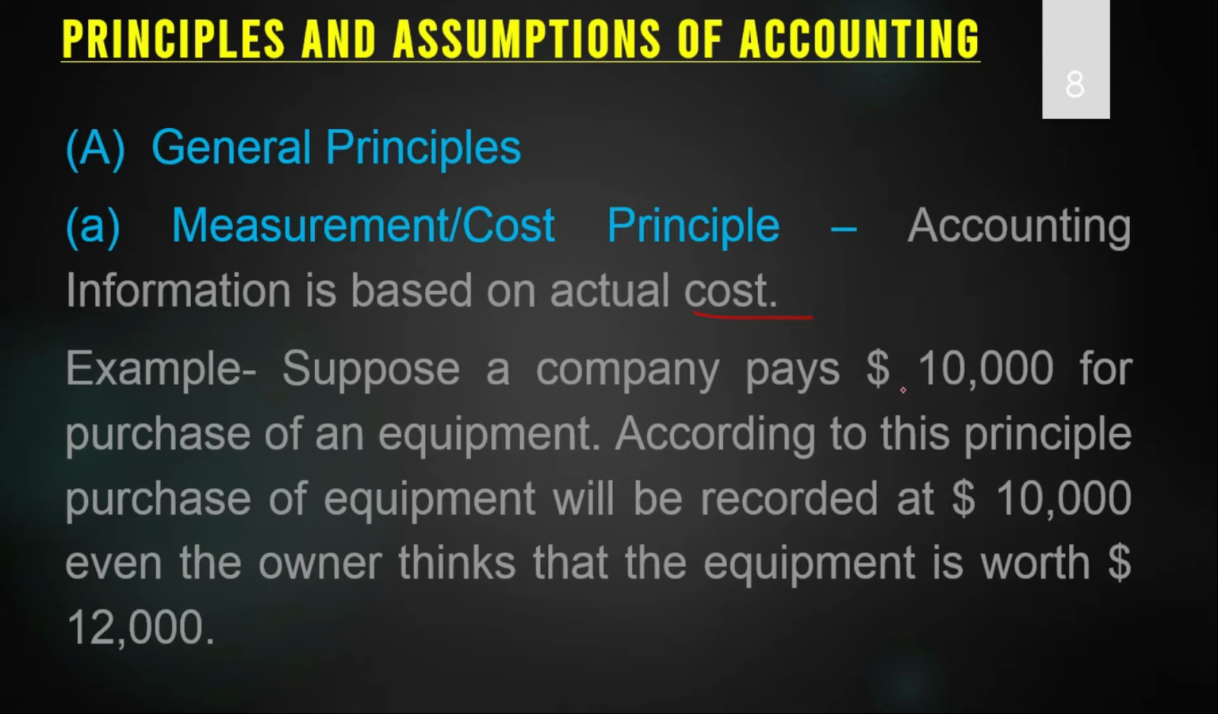Suppose a company pays 10,000 for the purchase of an equipment. According to this principle, whenever you record the purchase of equipment, you will record 10,000 because 10,000 is the actual cost you have paid. But if the owner thinks that the equipment he has purchased for 10,000 has a value or worth of 12,000, or it may be 15,000 or 13,000, whatever he thinks is the value of the equipment, he cannot write that value. He has to write only the value which he has actually paid. So 10,000 is recorded only because of the cost principle.